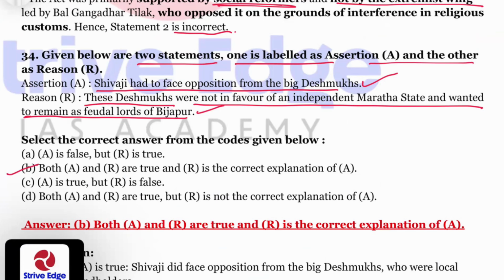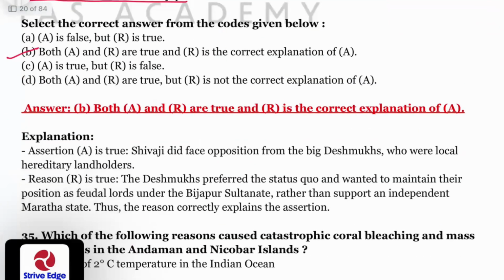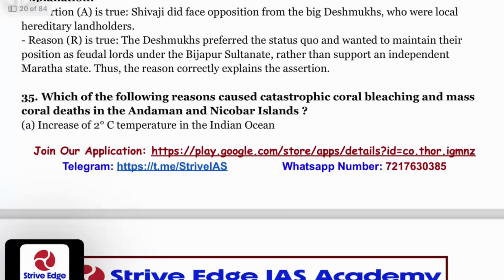So option B, both A and R true. R is the correct explanation of A, is the correct answer. That is option B. Question number 35. Which of the following reasons caused catastrophic coral bleaching and mass coral deaths in the Andaman and Nicobar Islands?